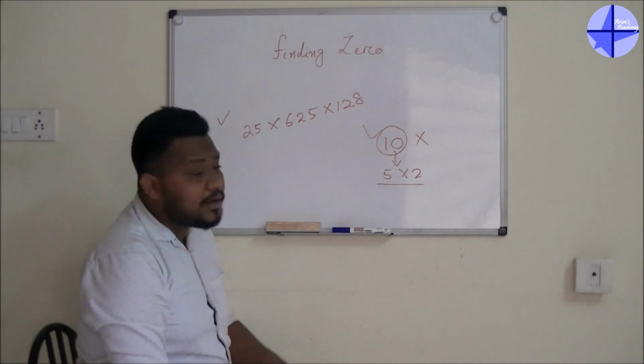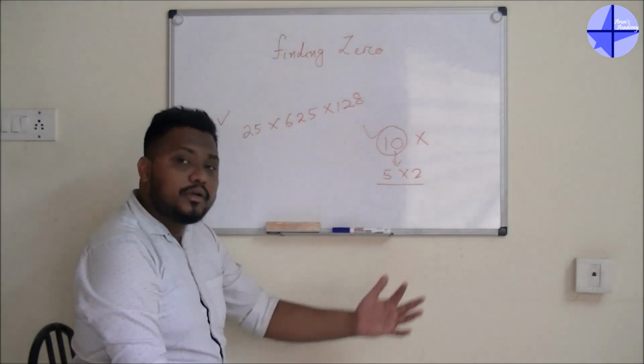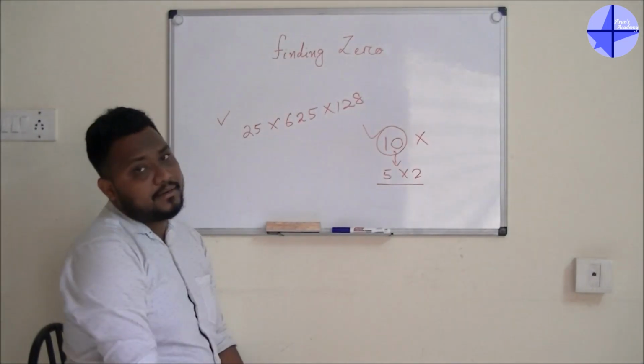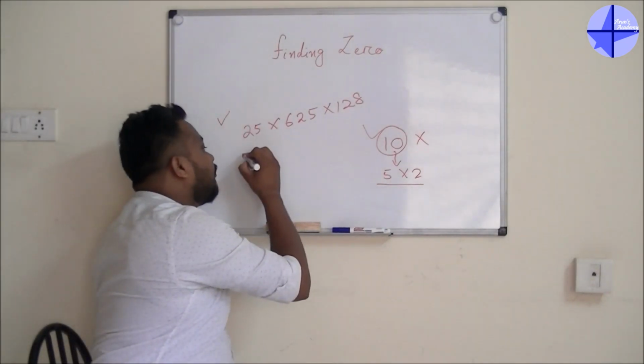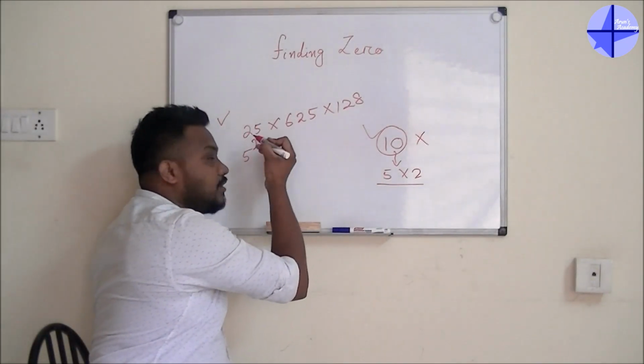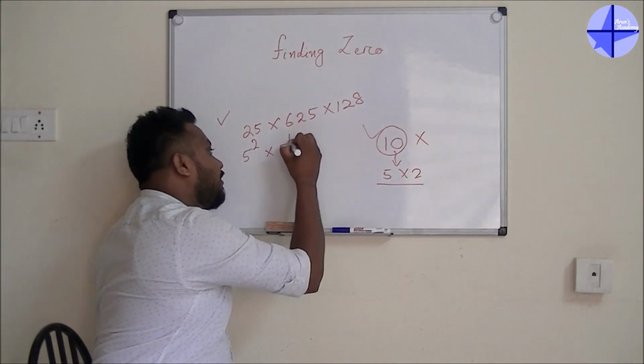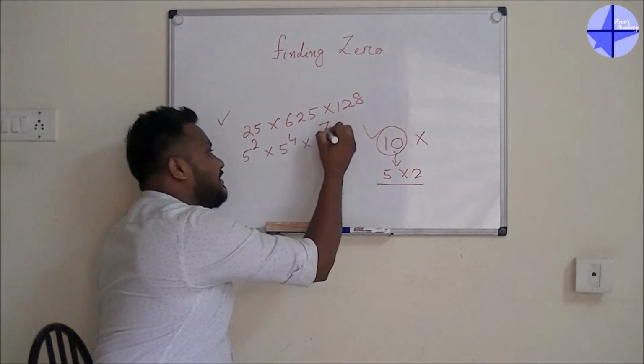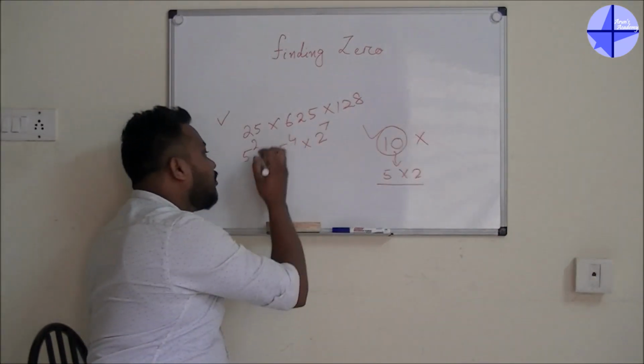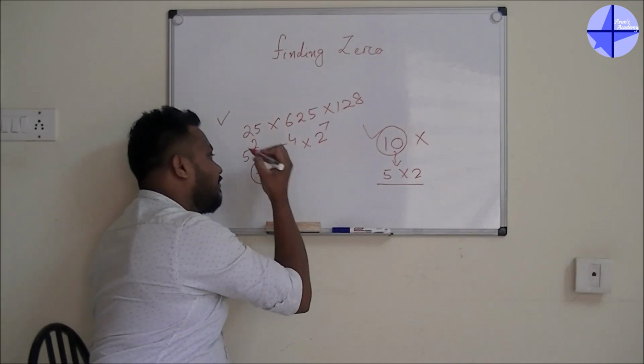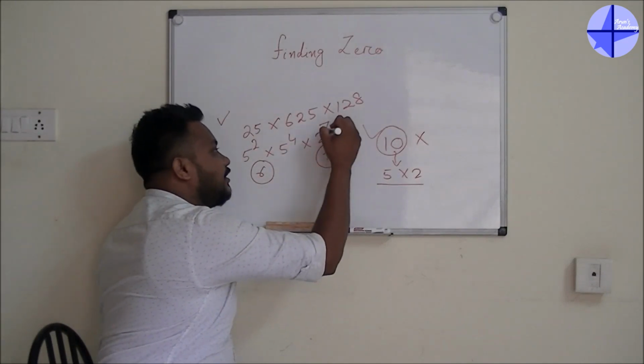So guys, instead of going for 10, what we will do? We will go for the pair of 5 and 2. So now, if you go for 25, it is 5 to the power 2. This is 5 to the power 4. And this is 2 to the power 7. So how many 5s did we get? We got 6 number of 5s. We got 7 number of 2s.